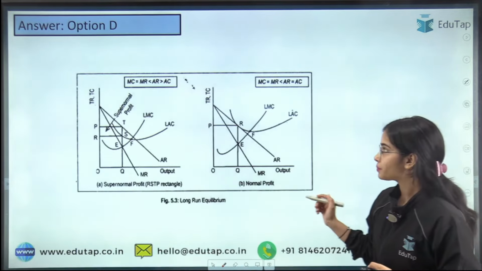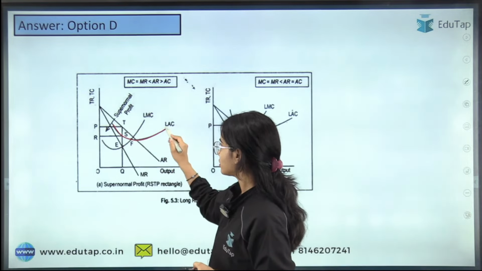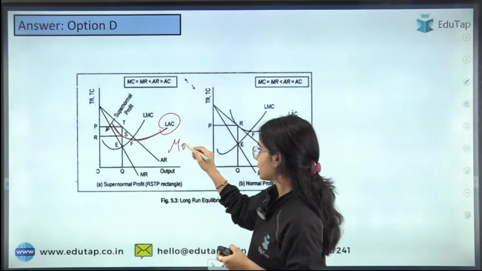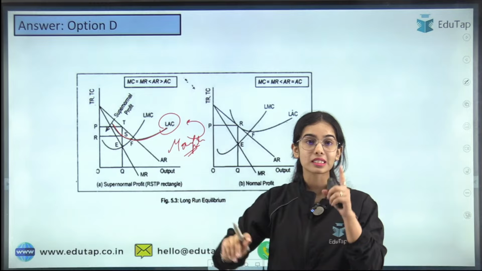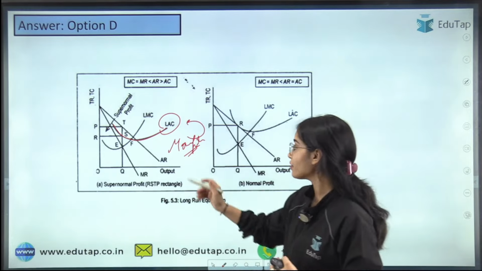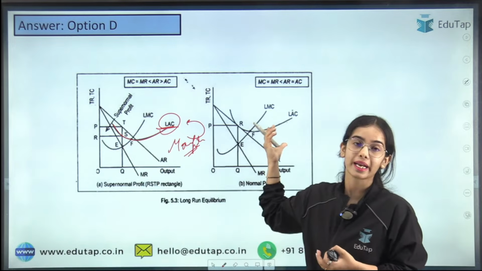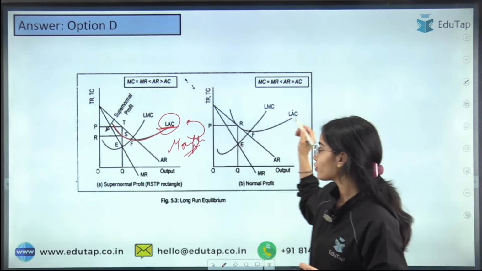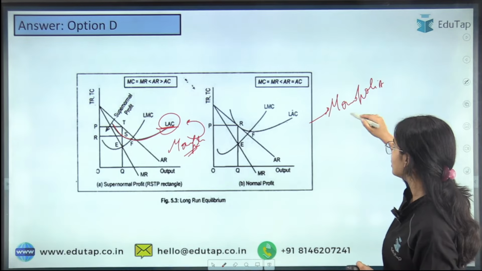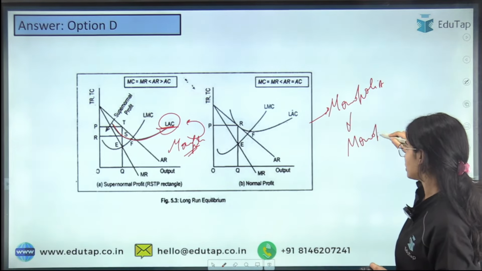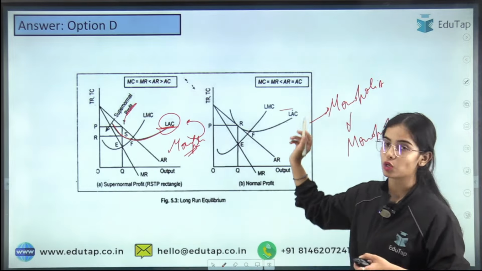So this is the idea. Here you can see that supernormal profits are happening. This is the average cost. Okay, this is for the monopoly. Now the monopolist, that is the single firm, can have supernormal profits, it can have normal profits. So this is for the monopolist, that is for the single firm. It can have supernormal profits or it can have normal profits.